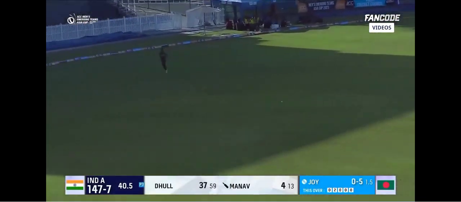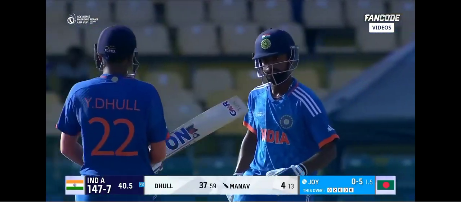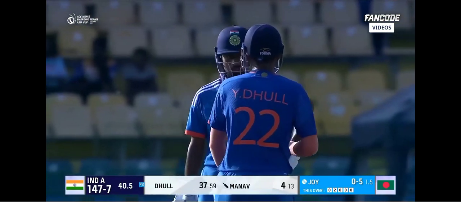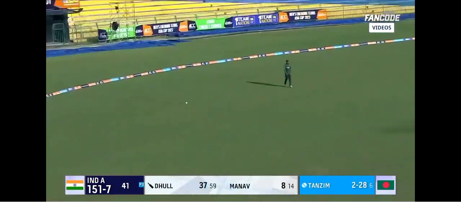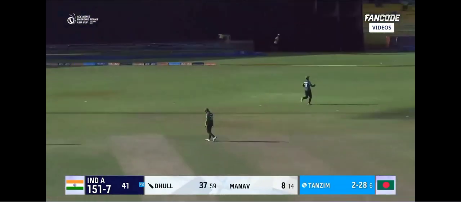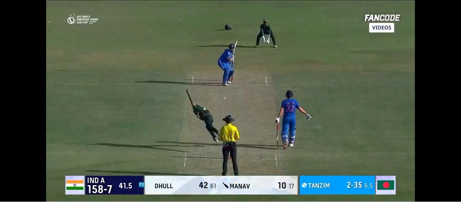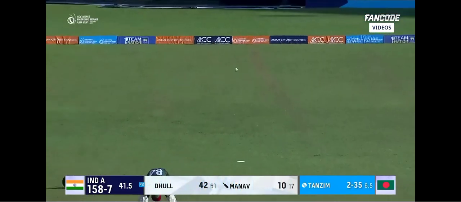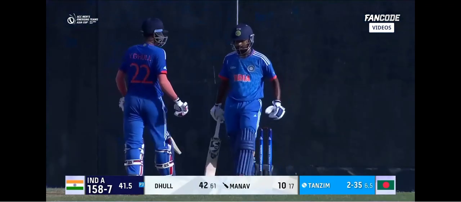Be simple and straightforward, and nicely played away over the infield. That'll be a boundary. Good shot this from Manav Suthar. Starts off with a change of pace, but that's been hammered away over the infield on the offside. Stylish hit this from Dhull. Looking to play the pull, but doesn't matter. Off the top edge, he will get a boundary to end the over.